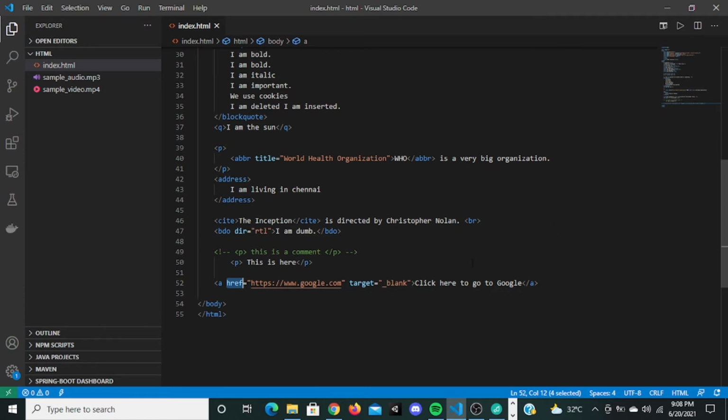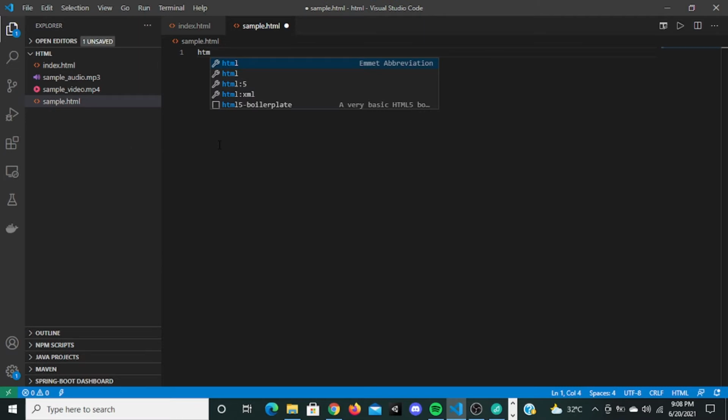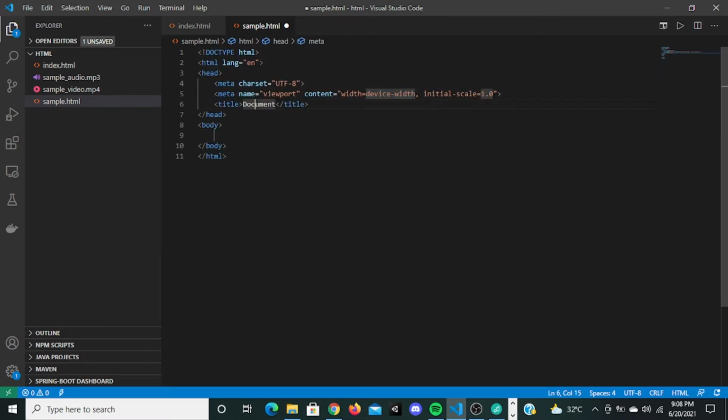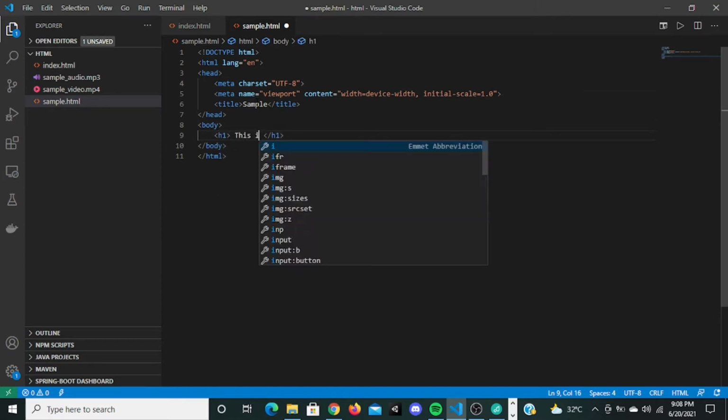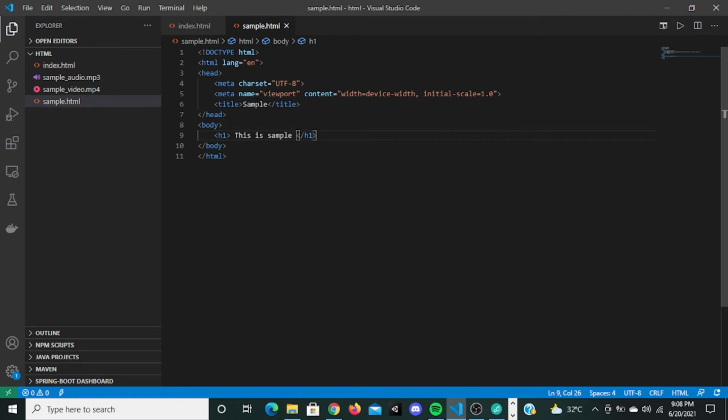Now let me create a new file here called sample.html, another HTML file. Let me give this the HTML5 boilerplate. The title is sample, and now in the body tag I'm going to give an h1: "This is sample". Now I'm going to save this.